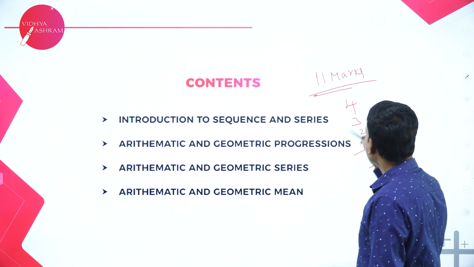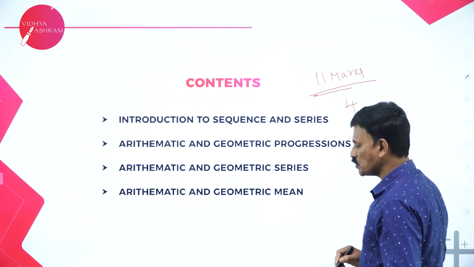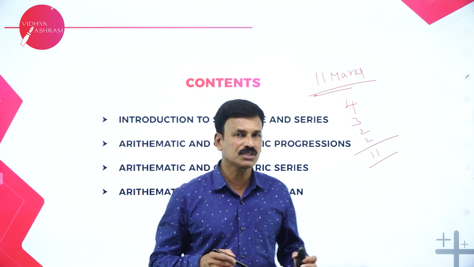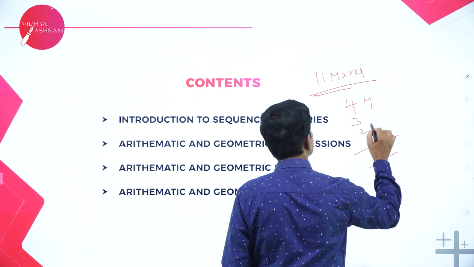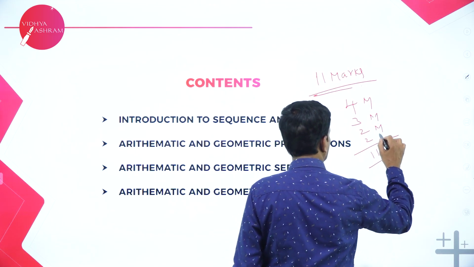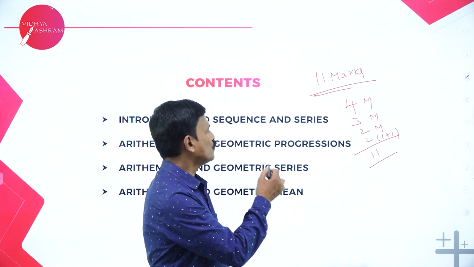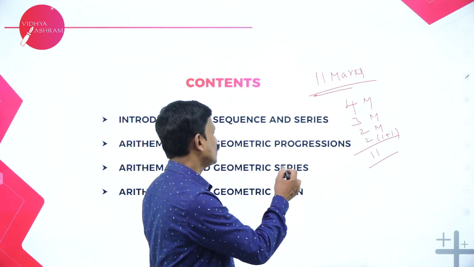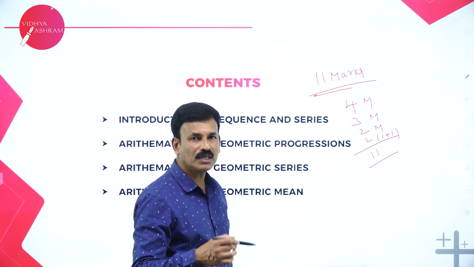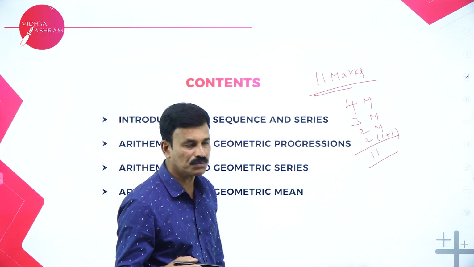So that is 4 plus 3 is 7, 7 plus 2 is 9, 9 plus 1 plus 1 is 11. So 11 marks is the weightage for this chapter.